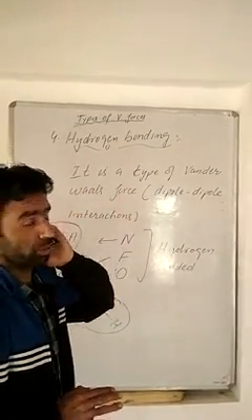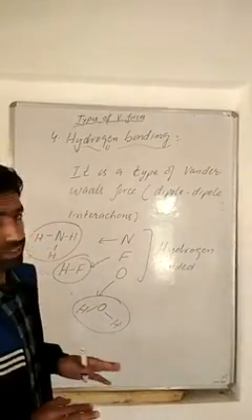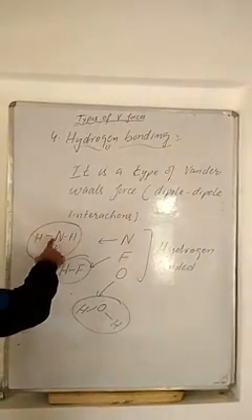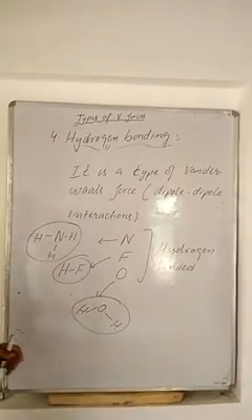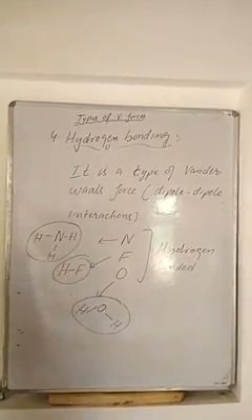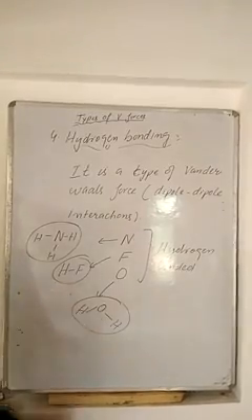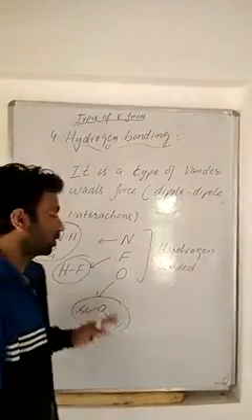Now if we take all three samples here, nitrogen is more electronegative than hydrogen, fluorine is more electronegative than hydrogen, and oxygen is also more electronegative than hydrogen.